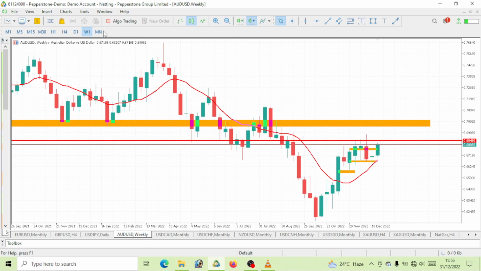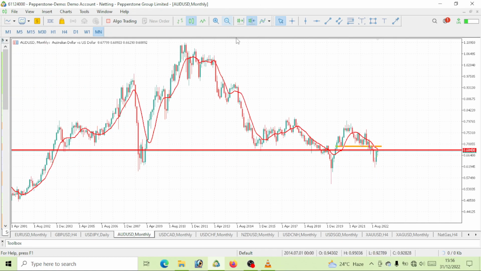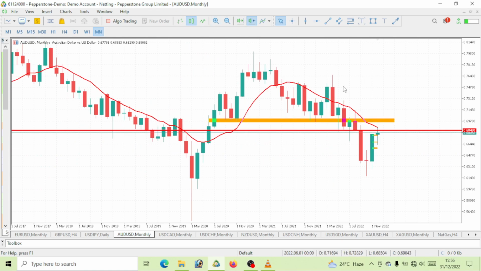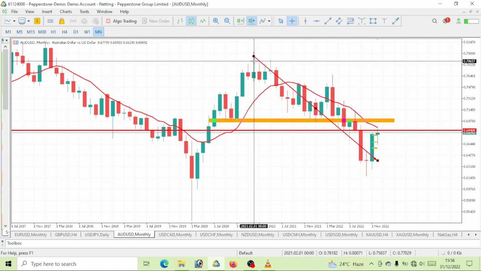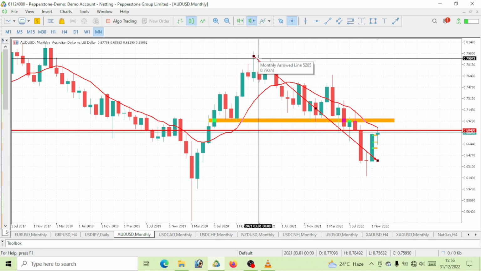Now, to be able to understand this movement and why we'll be making such a move, I want us to actually start from the higher time frame, which is the monthly time frame. You need to pay attention to this movement to understand this. If you zoom out on AUD USD, you can see the full trend. This is a bearish move, no doubt about that. So let's start from here for better understanding. You can see this movement here. This movement was made not in 2021, so about February, not this one, last year, which is February 2021. Price was giving us a bearish move. We were having a drop, no doubt, lower lows and lower highs, right?